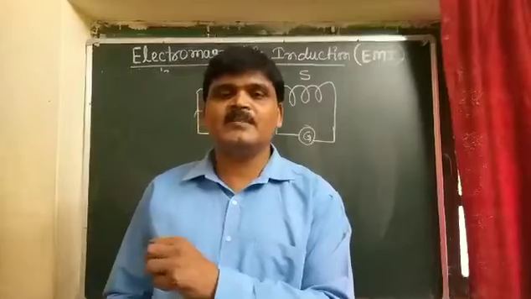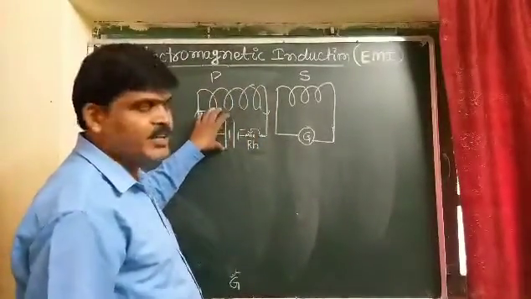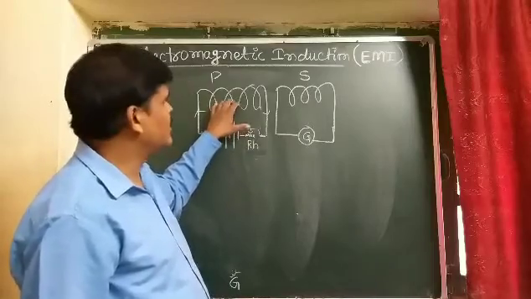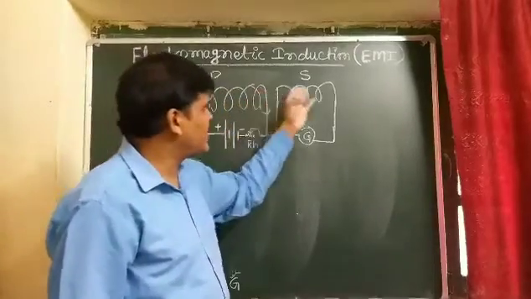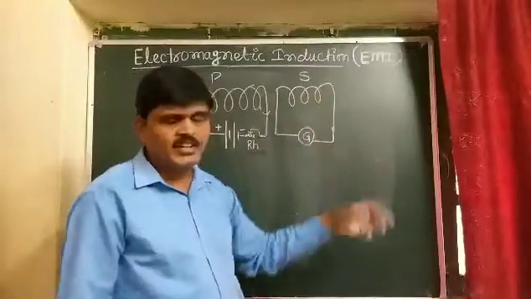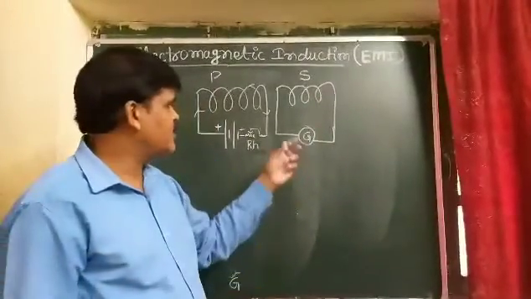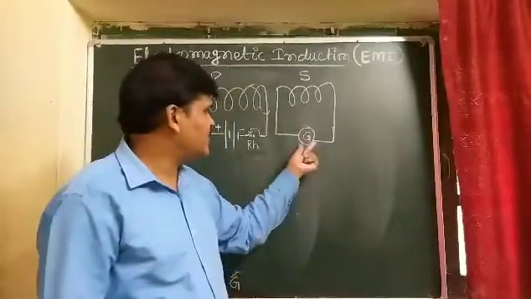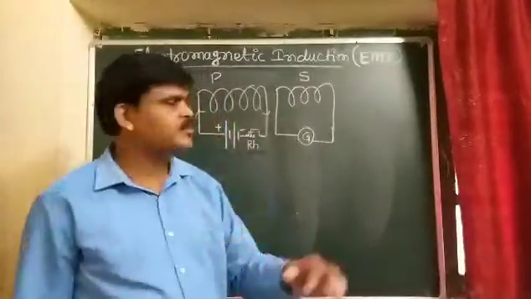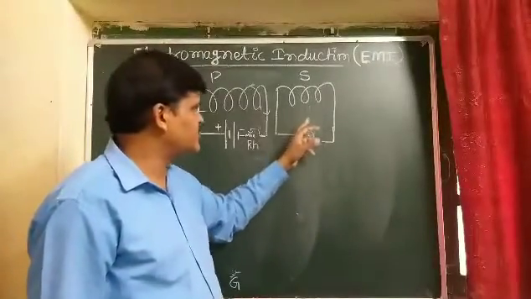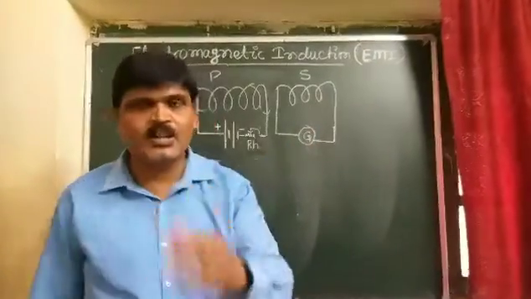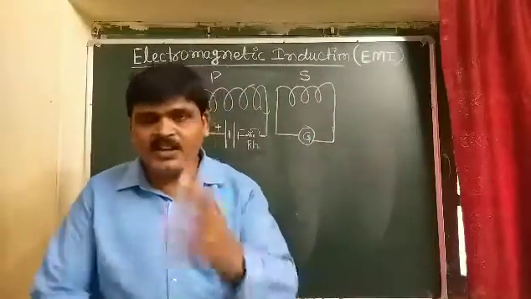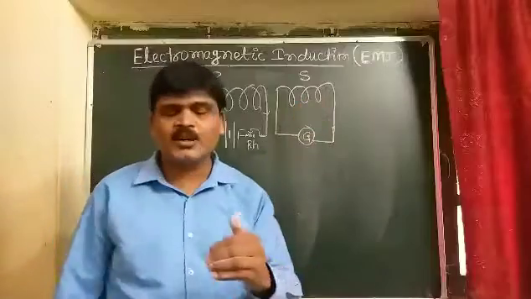So we can say that if the current into the primary coil increases or decreases, magnetic field lines of the primary coil, which are also linked with the secondary coil, change, and therefore deflection in the galvanometer takes place. The deflection in the galvanometer, it means what? Generation of induced current takes place into the secondary coil due to the change in the magnetic field lines which is crossing this secondary coil continuously.